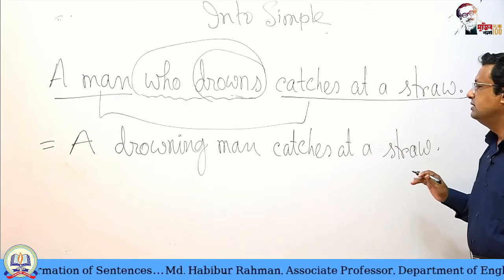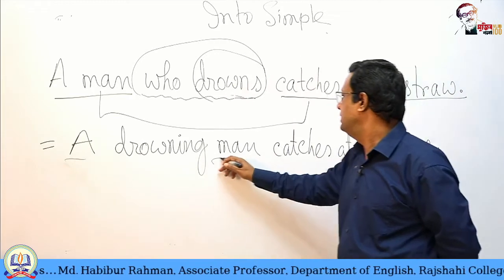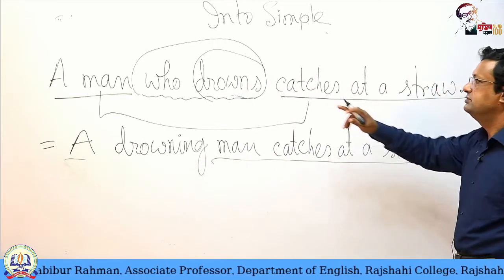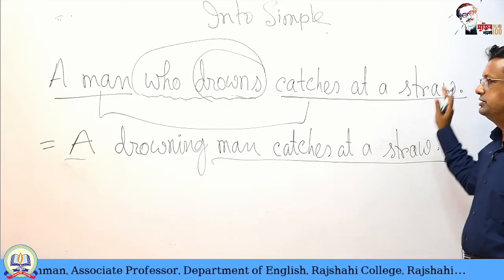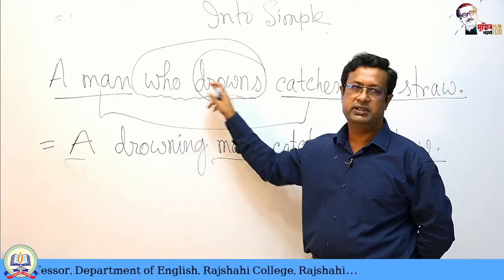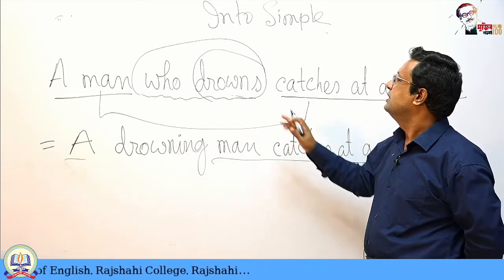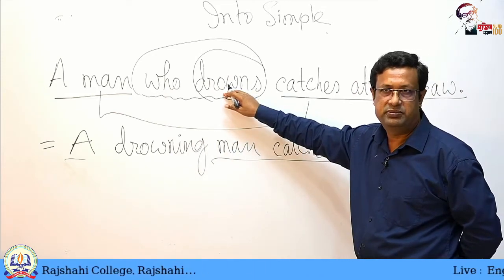We have no change here. A man catches at a straw. You see, this is the same. We have changed the subordinate part. And what have we done? We have changed this into a participle, a present participle.